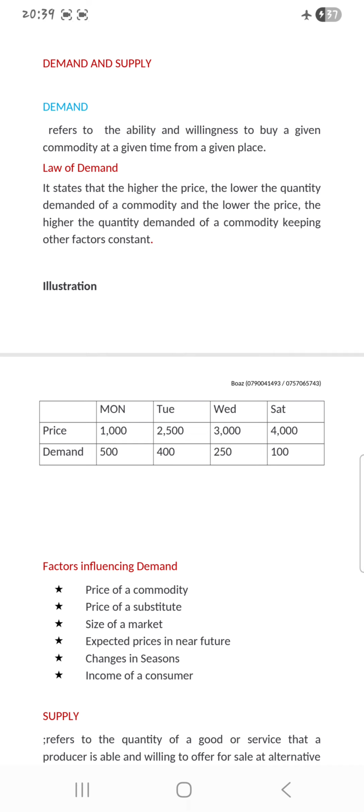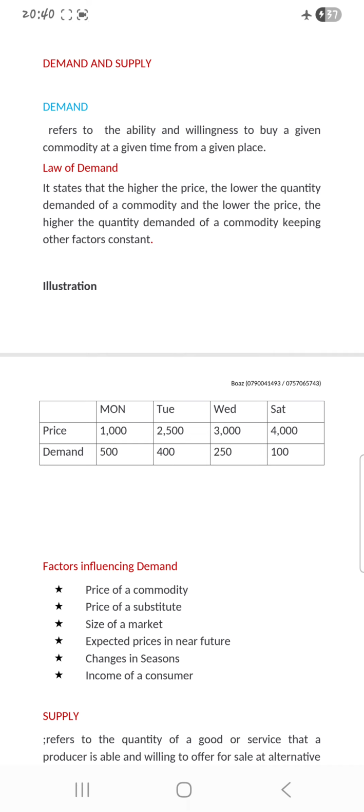And here they are saying the law of demand states that the higher the price, the lower the quantity demanded of a commodity, and the lower the price, the higher the quantity demanded of a commodity, keeping other factors constant. This law shows us that when the price of a commodity is low, more people will buy it, or more consumers will come and buy it because it is affordable.